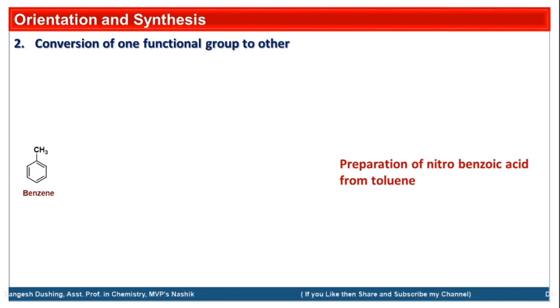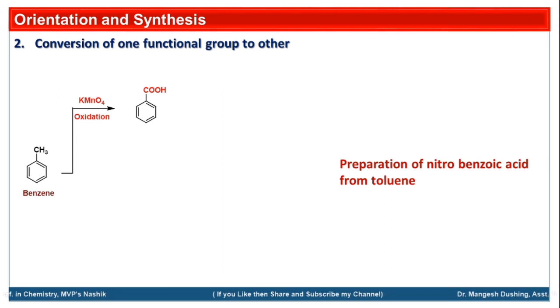So there is a problem now, the sequence of the reactions. Either oxidation is first or nitration is first. Which product we want, according to that we have to select the order of these two reactions, nitration and oxidation. Suppose we do the oxidation first, then what will happen? By using dilute KMnO4, we will get toluene to benzoic acid. Now benzoic acid is a slight deactivator. In this case, we are doing the nitration on the benzoic acid,